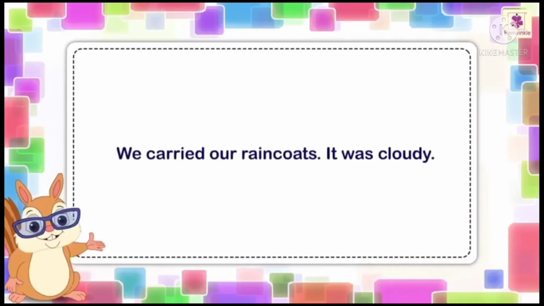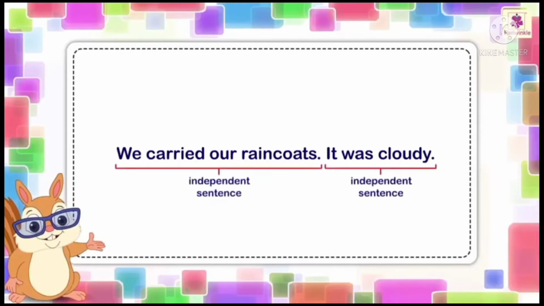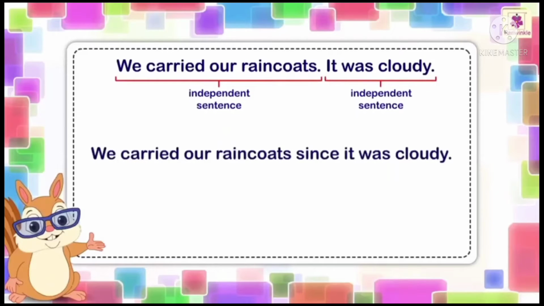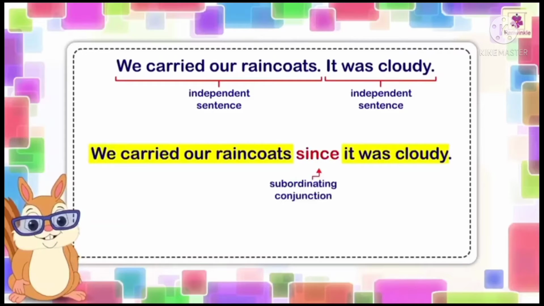For example, we carried our raincoats. It was cloudy. Here, we can see two independent sentences that are related. Now, look at this sentence. We carried our raincoats since it was cloudy. Here, the above two sentences are connected by a subordinating conjunction, since.